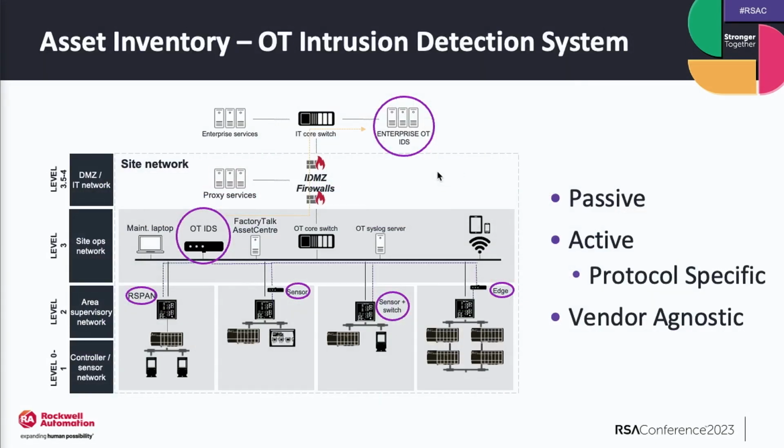So asset inventory. You always hear that you can't protect what you can't see in that manufacturing space. Unfortunately, if we look at traditional OT systems, especially when you get down in that quadrant on the right, where you see a switch and a set of controllers, getting visibility down there can be really tough. I'll talk about a solution that can be deployed.